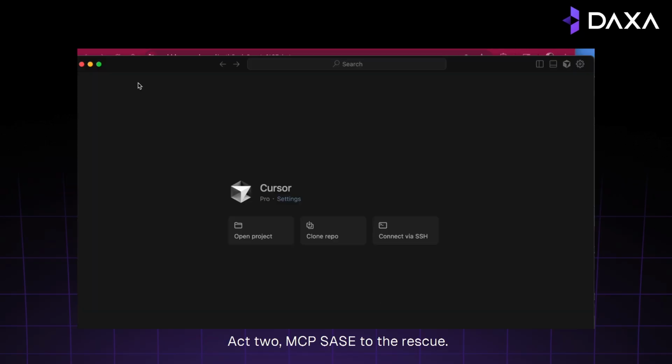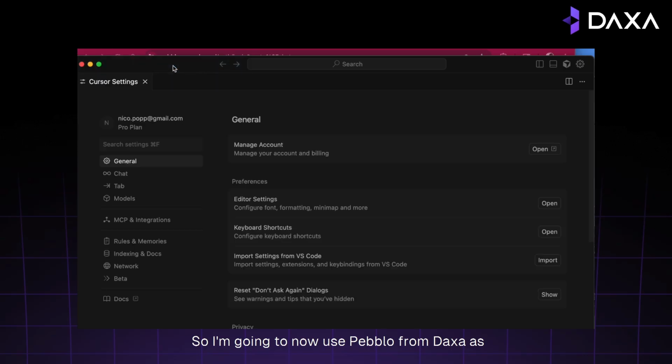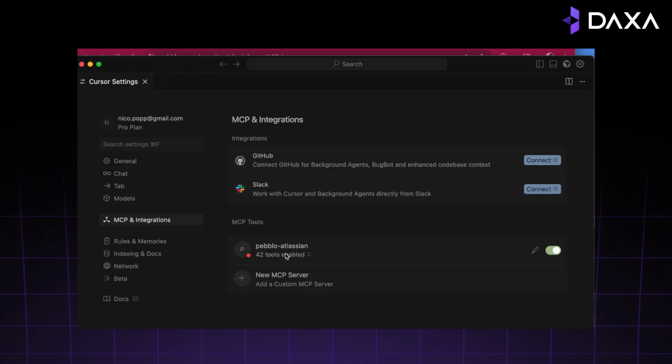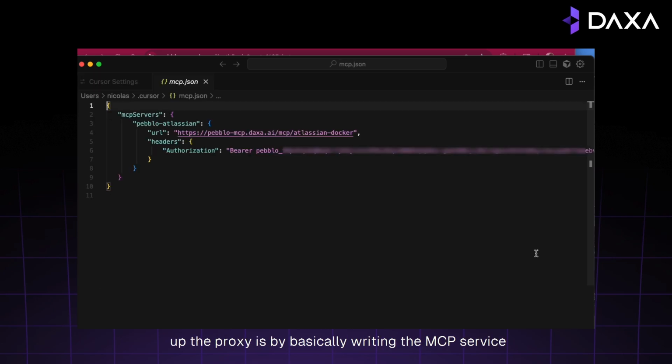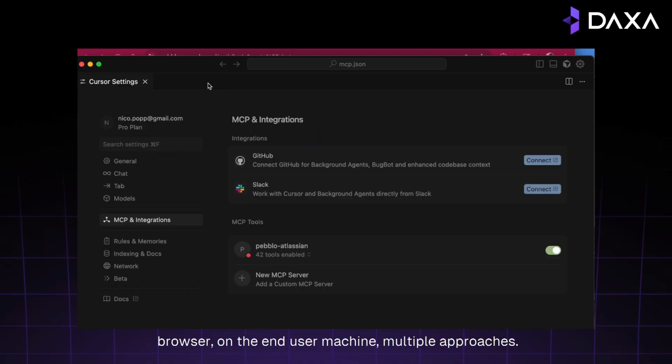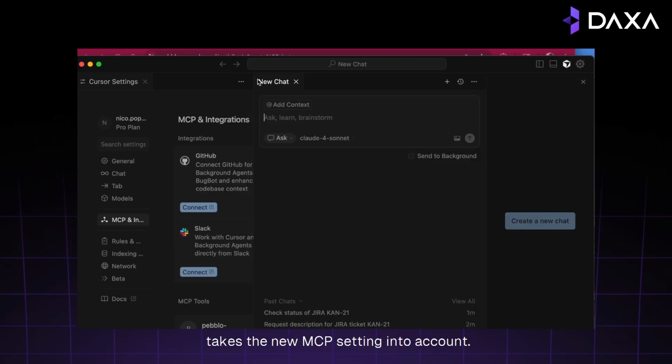Act 2, MCP SASE to the rescue. So I'm going to now use Pebblo from Daxa as the SASE. The way I'm going to set up the proxy is by basically routing the MCP service to the proxy, the SASE. And Pebblo right now is Dockerizing the MCP service. It's in the cloud, but that proxy could also be running in the enterprise browser, on the end user machine, multiple approaches. Let's turn it on and off to make sure Cursor takes the new MCP setting into account.